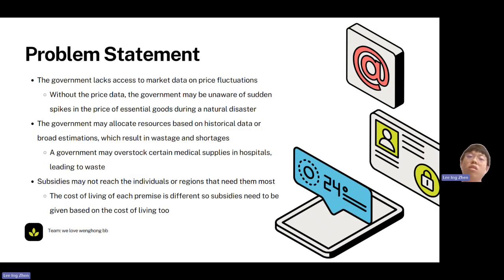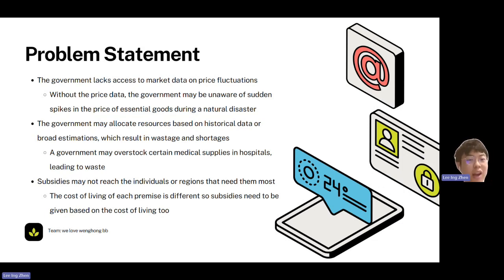Okay, so this is our problem statement. The government lacks access to market data on price fluctuations. So what does this mean? For the relevance part, without the price data, the government may be unaware of sudden spikes in the price of essential goods during a natural disaster. By using our trend analysis, they can predict the price of the item, and they can know what kind of price they need to set on the item.